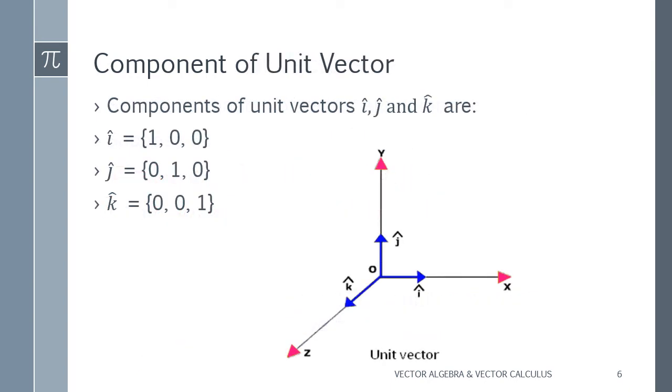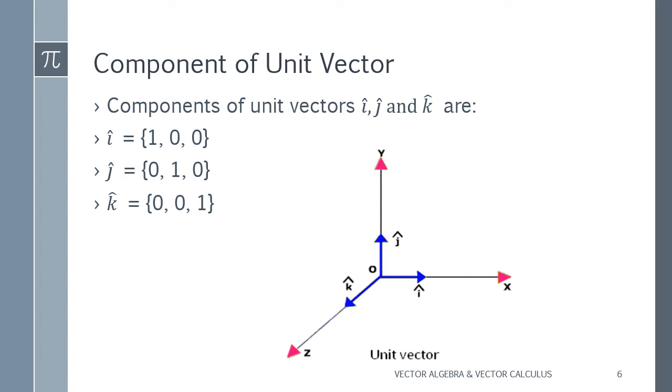Now next one, the components of unit vectors. Just now I said that if we talk about i, what is the magnitude of i, that will be a unit vector, that is 1 only. So how is that coming, I have shown here. The components of unit vectors i, j, k are as follows: i is given in the direction of x, right? So its coordinates can be 1, 0, 0, that we can write.